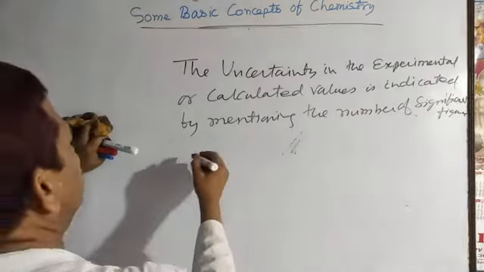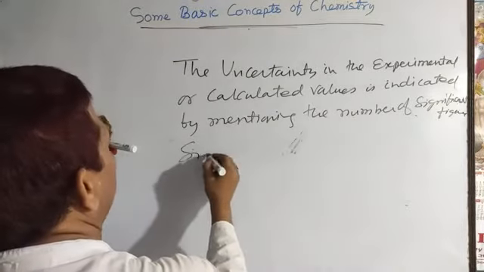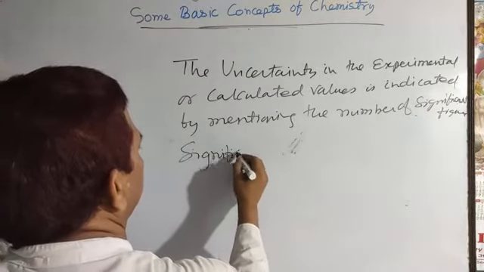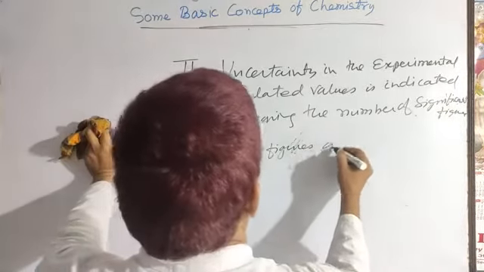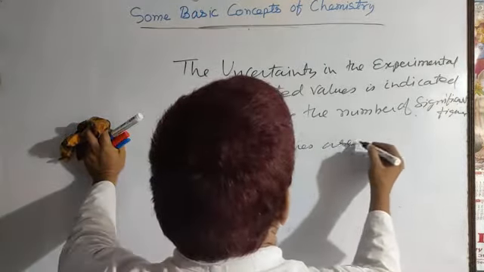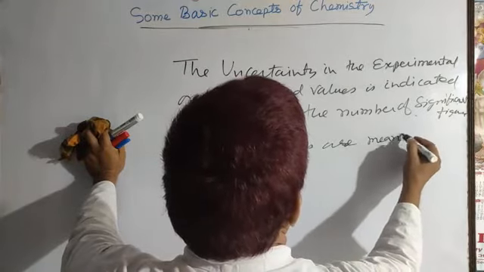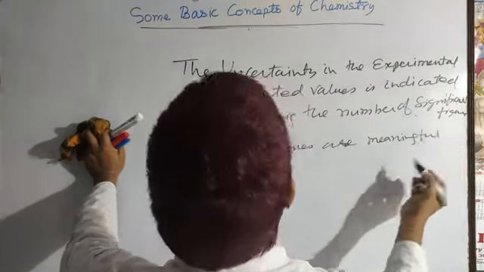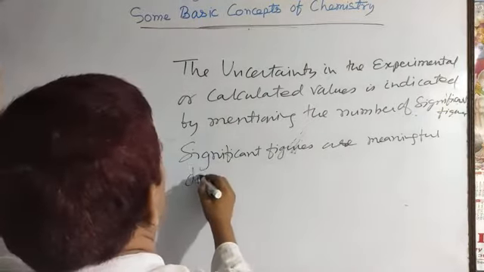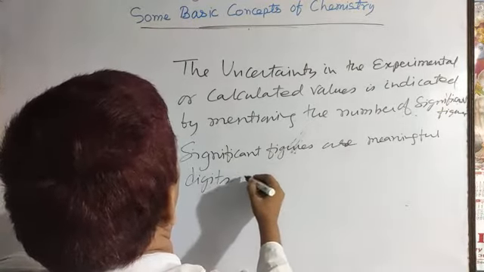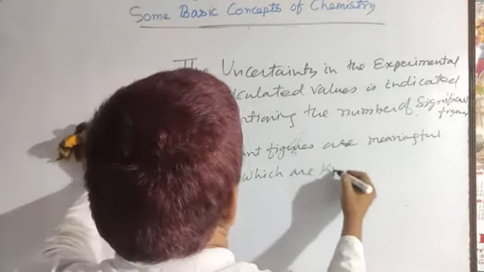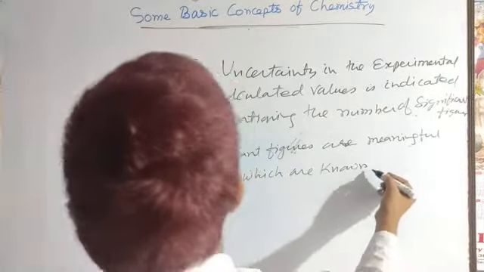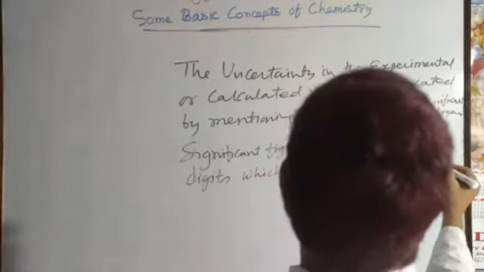Okay, in other words, you can say significant figures are meaningful digits which are known with certainty.